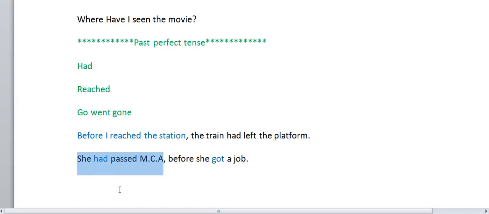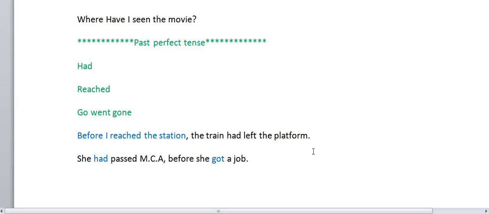Already you knew that in past perfect tense we need to use had as a helping verb. She had passed MCA; that action was already done in the past, so you have to use had. She had passed the MCA before she got a job. Before I reached the station, the train had left the platform. Before I reached the office, all my colleagues had left the office.